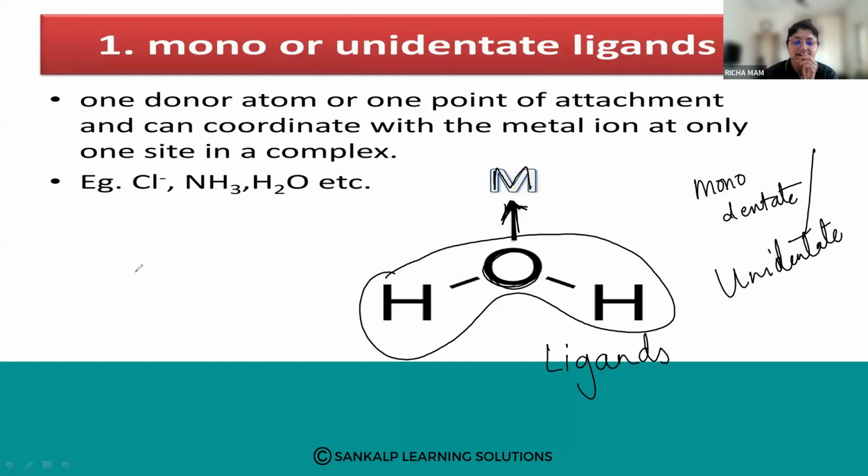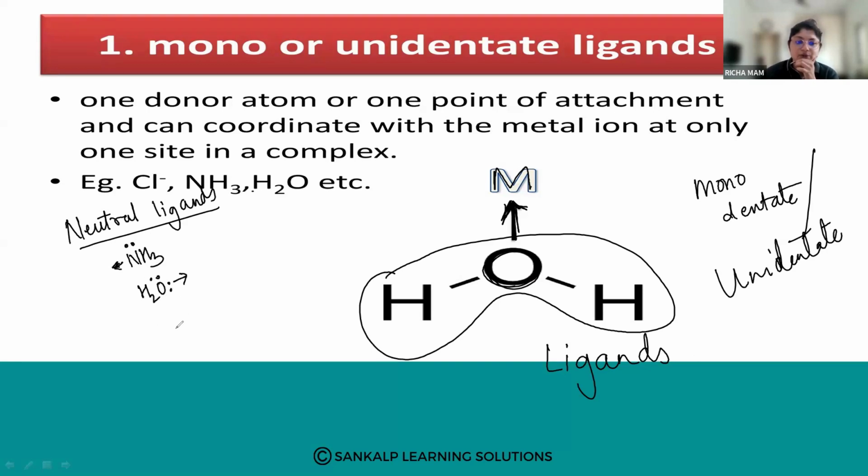So what can be the other examples? Examples are neutral ligands and negatively charged ligands. Please write down the examples of the unidentate neutral ligands. Your NH3, ammonia, will get linked. Then water, that is aqua; oxygen will get linked.